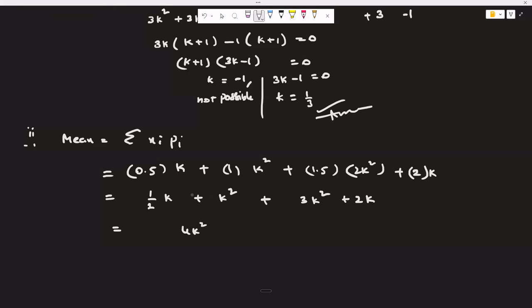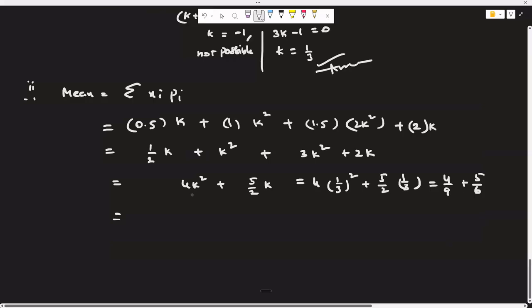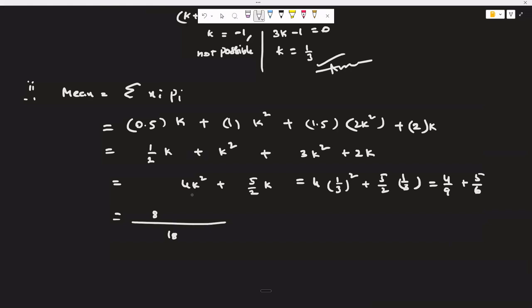Now 4k square plus 1 by 2 into k plus 2, how much? 1 by 2 plus 2 is 5 by 2, 2 2s are 4 plus 1, 5 by 2 into k. Now we will replace k value as 1 by 3. So 1 by 3 square, 5 by 2 into 1 by 3. So 4 by 9 plus 5 by 6. Now we will do LCM for 9 and 6, which is 18. 2 4s are 8 plus 3 5s are 15. So 23 by 18 is the answer.